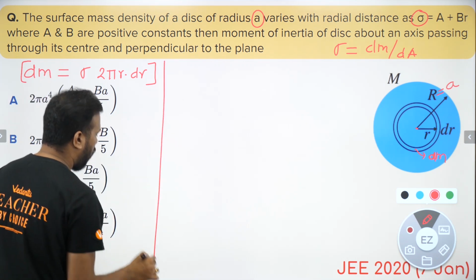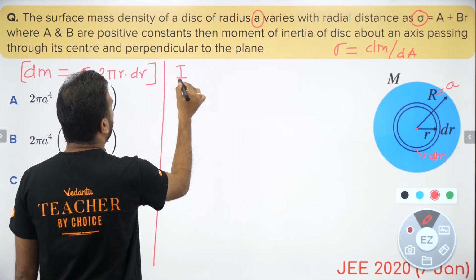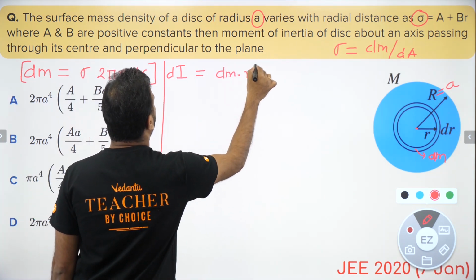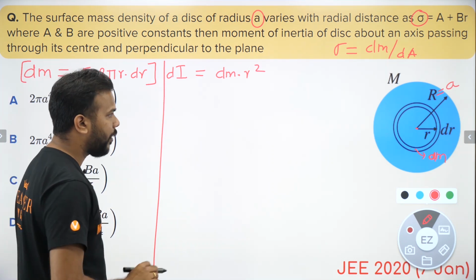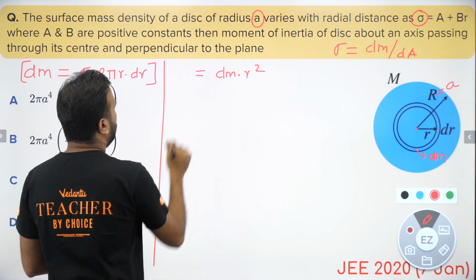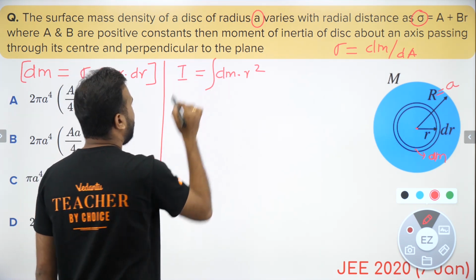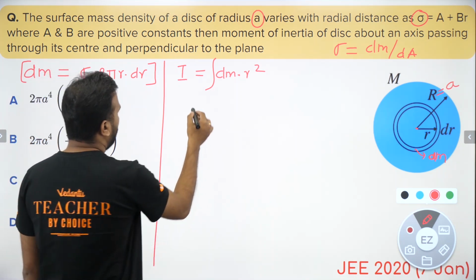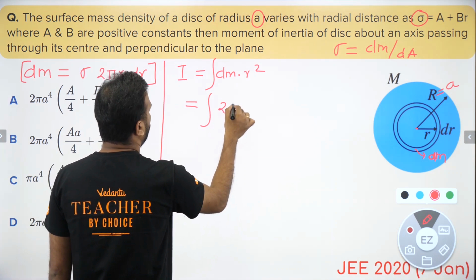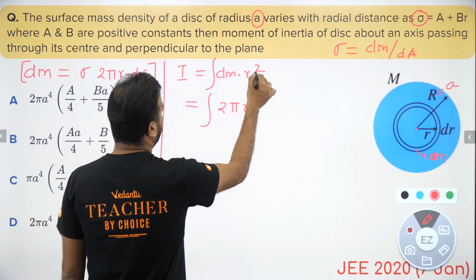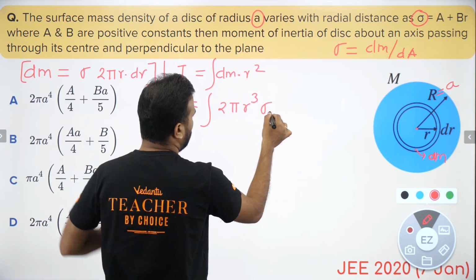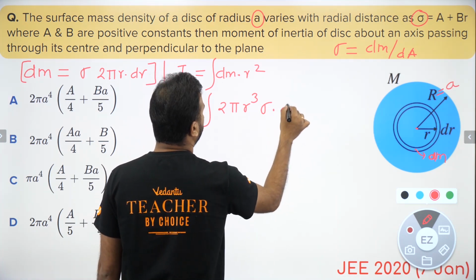Okay, now what? I have to find out the moment of inertia. So for the small ring, the moment of inertia will be written as dm into r square. That's how we calculate the moment of inertia. If I want to find out the moment of inertia of the entire disk, then I need to integrate. Okay, now what? We have to put this dm over here, which is basically 2 pi r, and this r square multiplies, so becomes r cube. And what is there? Sigma, I will put that value in some time, and this is dr.